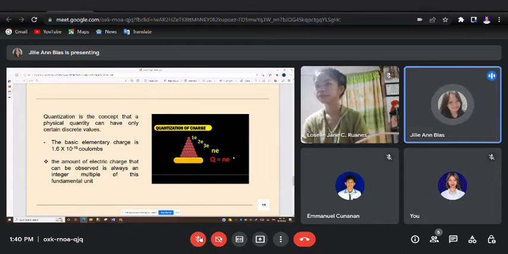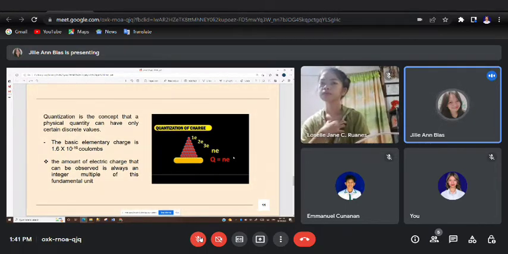And this elementary charge, as discussed, has a specific value which is 1.6 times 10 raised to the negative 19 coulombs, and this is the constant one. Now, if we multiply it with either a positive or negative integer, that is the equivalent of the quantization of charge. That's why, if you express it mathematically, quantization of charge is Q equals positive or negative integers multiplied by the elementary charge, which is 1.6 times 10 raised to the negative 19 coulombs.